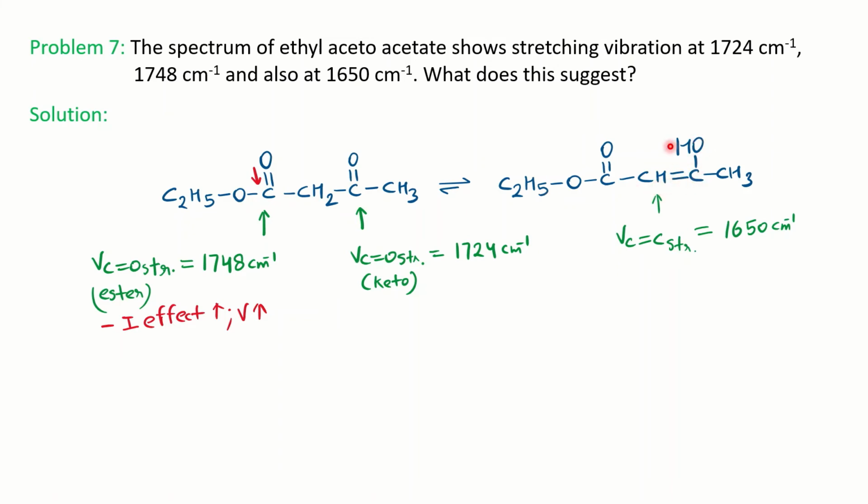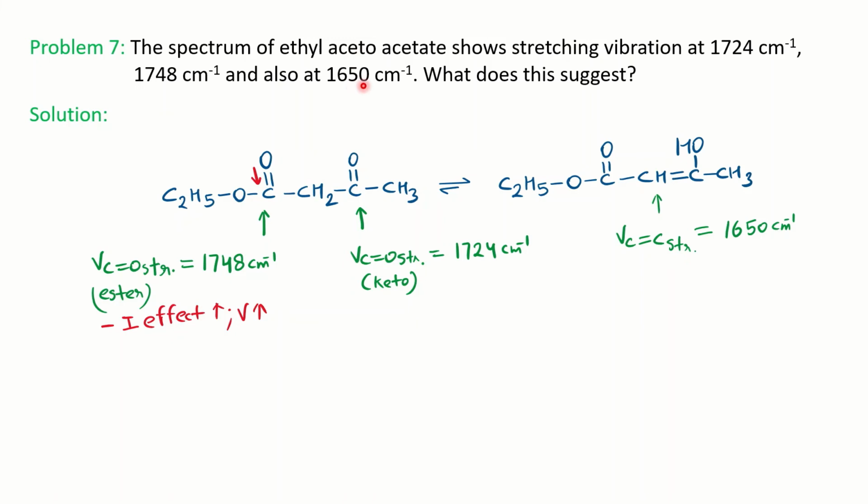CH double bond COH. Now, if you justify the three frequencies: for the ester, if you see this carbonyl, the OR group is acting as an electron withdrawing group. Minus I effect is involved. So this carbonyl will absorb at high frequency, 1748 for the ester carbonyl. And then you have this carbonyl, which is a standard ketone frequency, 1724. 1650 is the peak for C double bond C stretching, which was absent in the first structure.